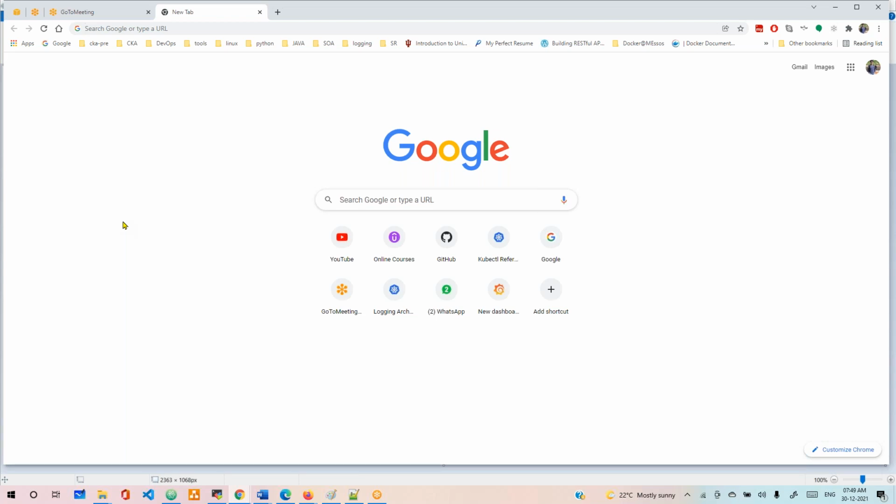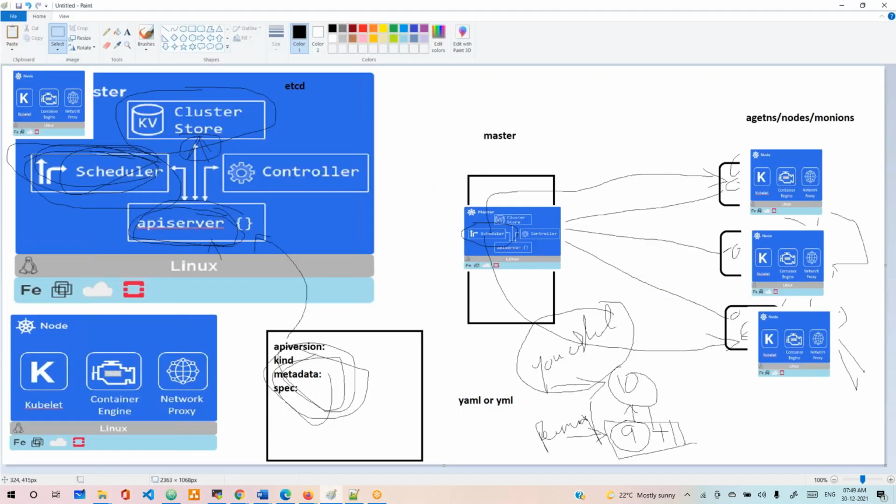And the other thing about the node is it contains the kubelet. What will this kubelet do? The kubelet runs on every node. It checks whether the containers are running or not. If anything goes down, this kubelet will go running very, very fast.